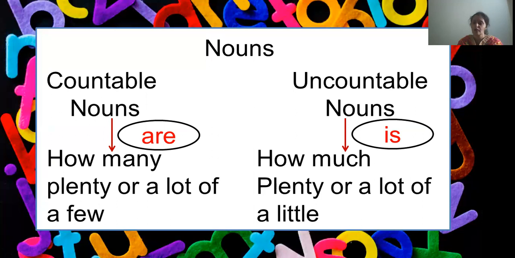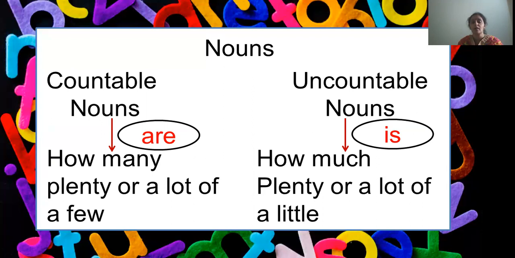There is a lot of sugar in the jar. There is a little sugar in the jar. Clear? So for countable nouns I'm using are as the verb, and for uncountable nouns I'm using is as the verb. Why? Because uncountable nouns have no plural. We talk about them as a single object. Clear? Now let's solve the examples.